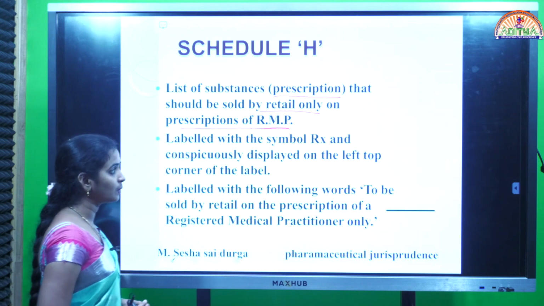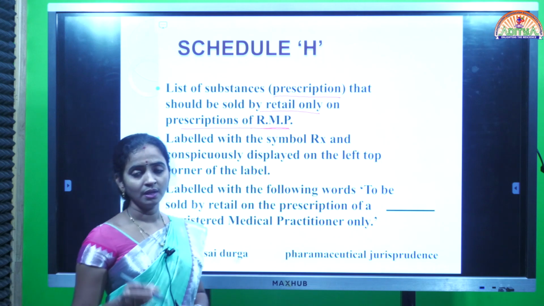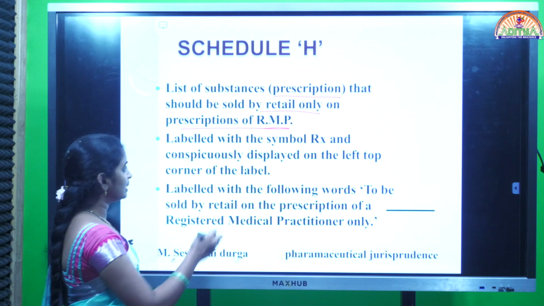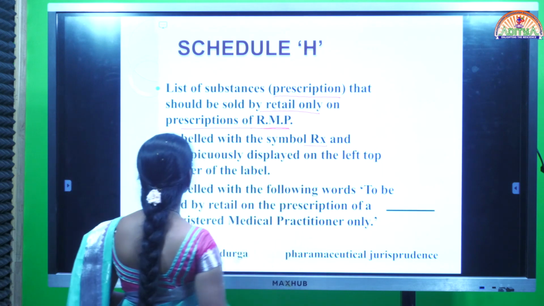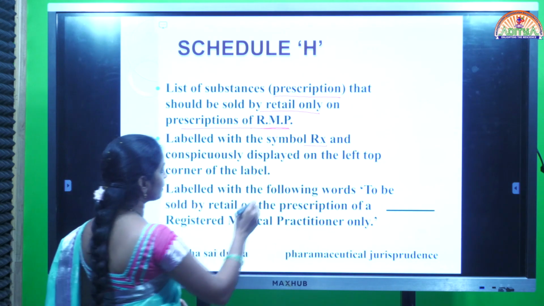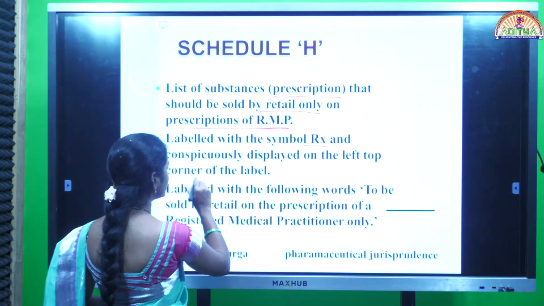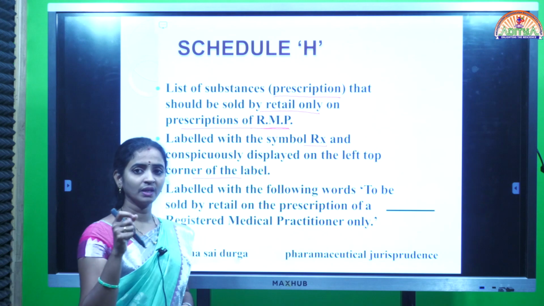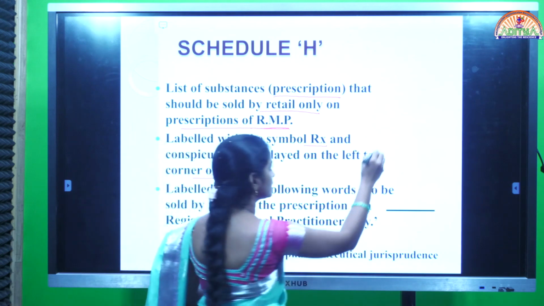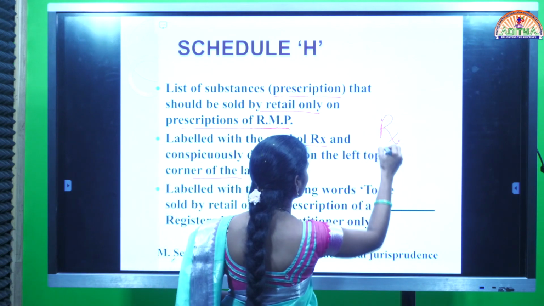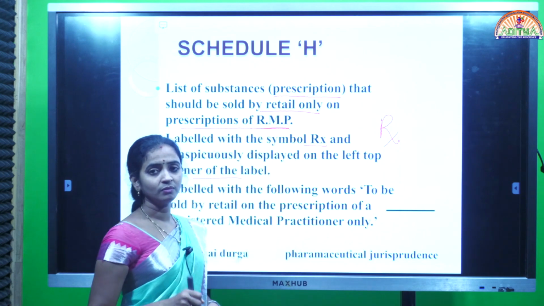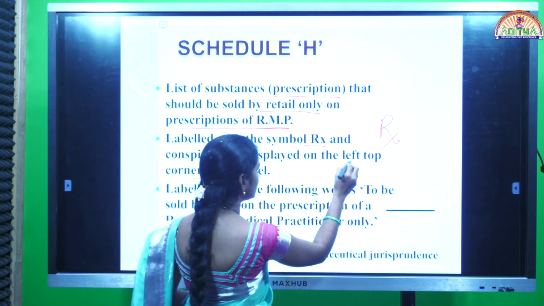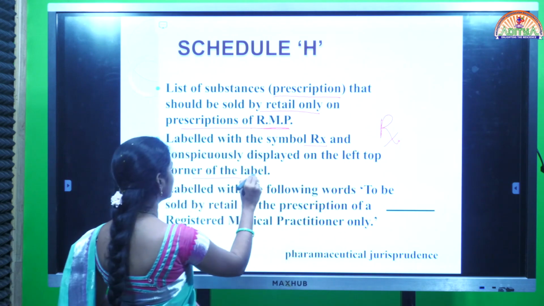So here also the Schedule H drugs should contain some labeling requirements. They are labeled with the symbol RX, conspicuously displayed on the left top corner of the label. Generally if you see any label, we can see that the RX symbol will be present. Where will it be present? Displayed on the left top corner of the label.